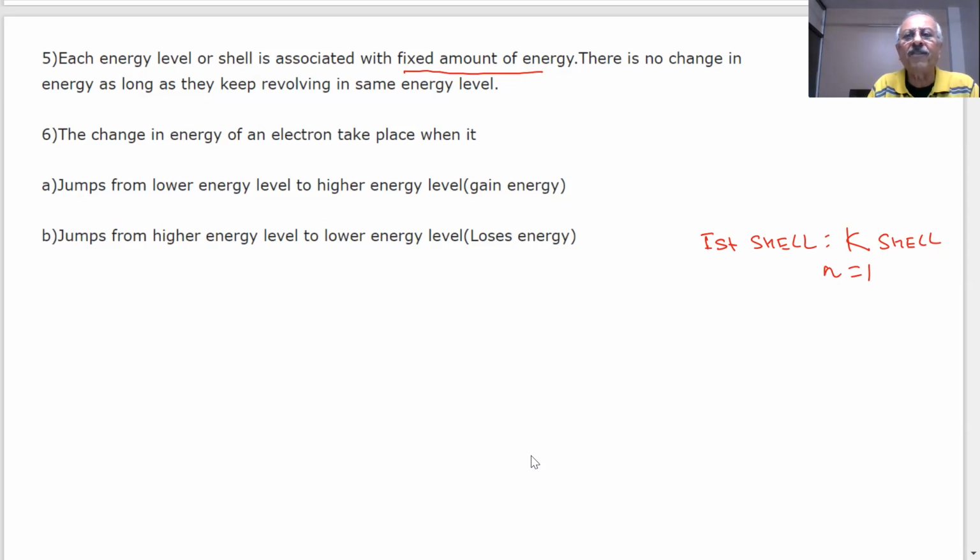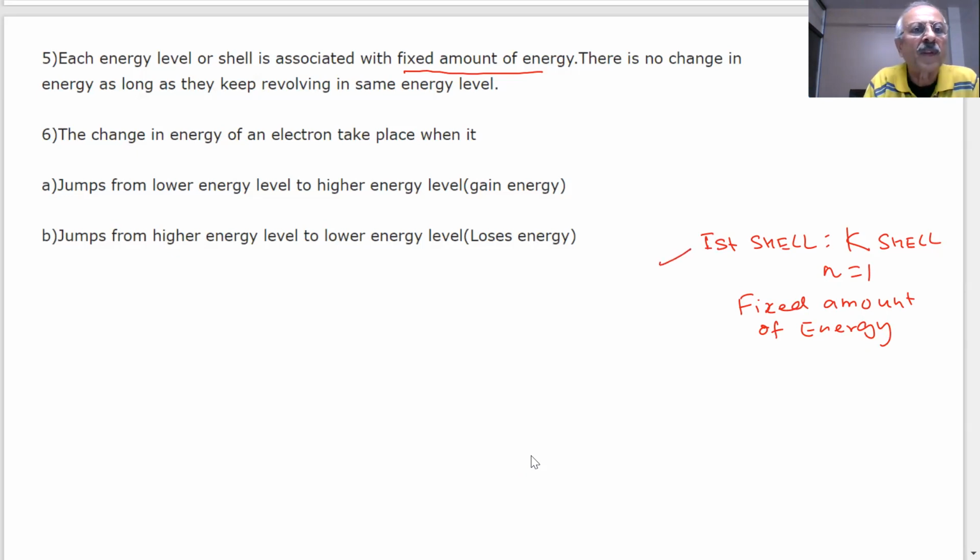This will have a fixed amount of energy. Electrons in this have a fixed amount of energy. That means their energy is not changing when they are orbiting in K shell. When they are in the same energy level, there is no change in energy, because if there is a change in energy, then the system is not stable. That is the postulate which we made.